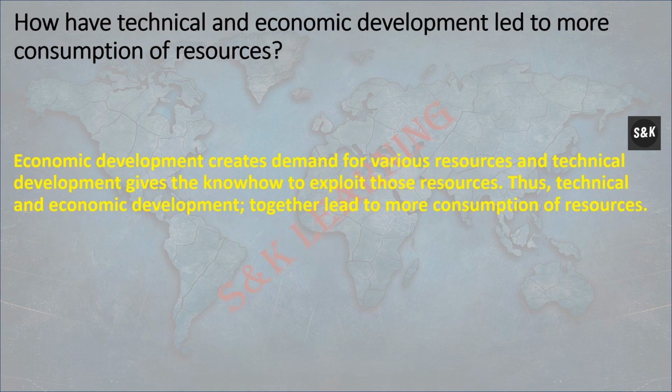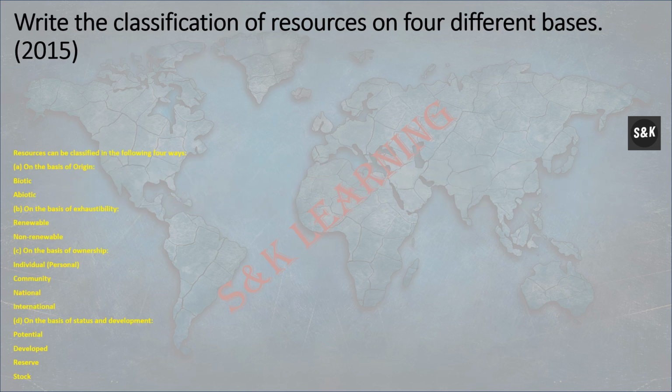How have technical and economic development led to more consumption of resources? Economic development creates the demand for various resources and technical development gives the know-how to exploit the resources. Thus, technical and economic development together led to more consumption of resources.